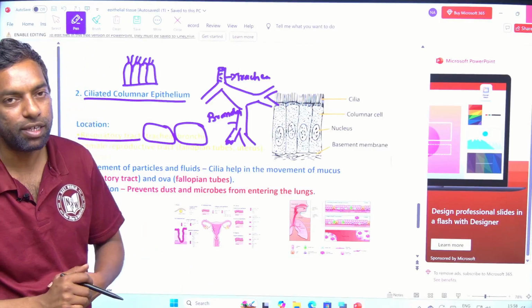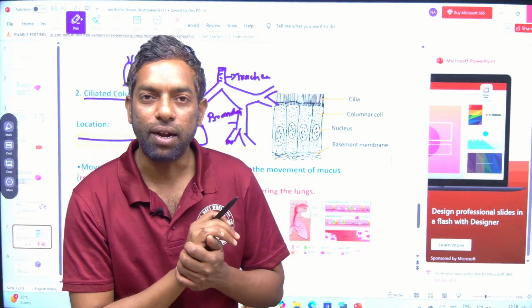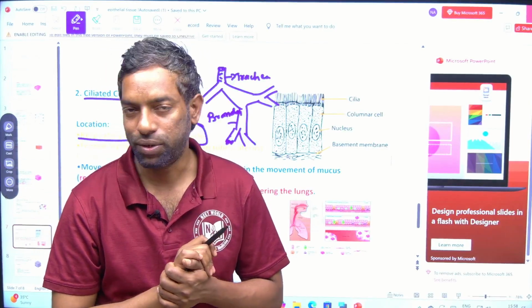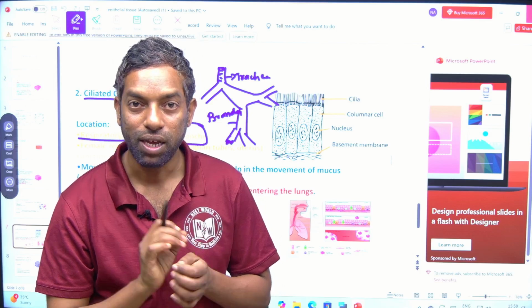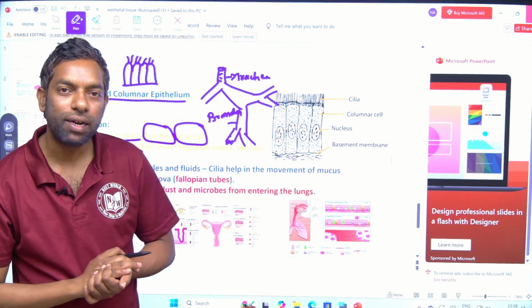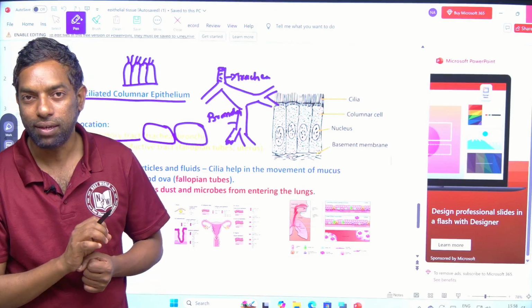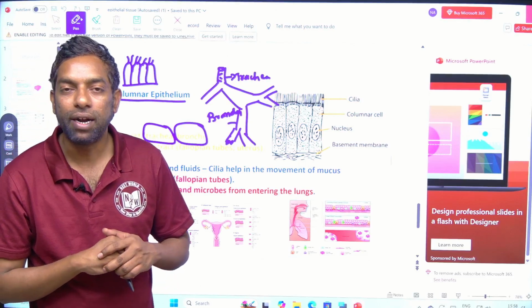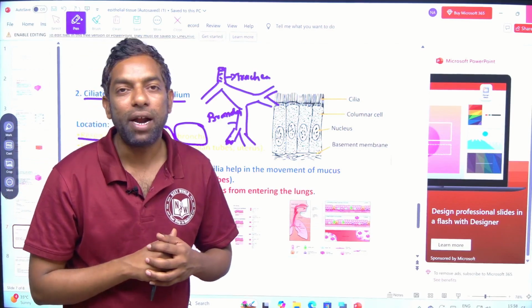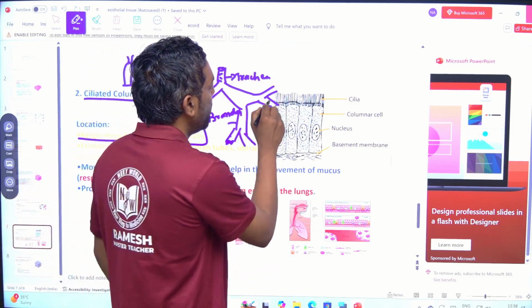Most important, guys: trachea has ciliated columnar epithelial tissue. Does bronchi have ciliated columnar epithelial tissue? No. Bronchi, in the lower respiratory tract, has cuboidal ciliated epithelial tissue. This is the most important.